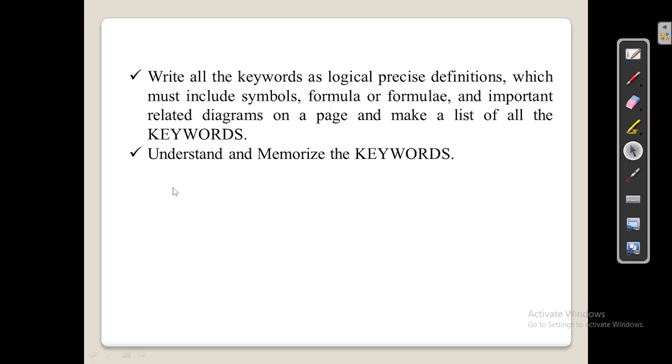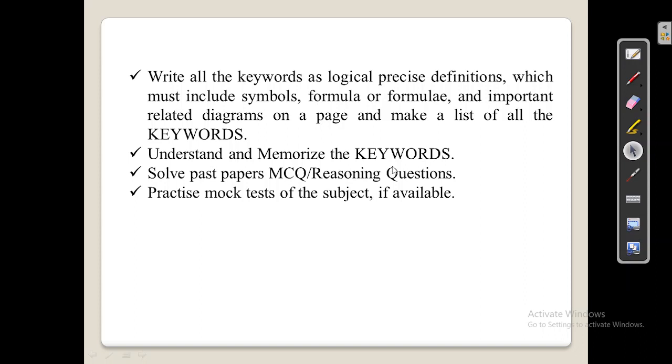Then after making those notes of those keywords, you must understand them thoroughly and memorize the keywords. Then solve the past papers. Once you have understood and memorized the keywords, solve the past papers, MCQs and reasoning questions. You have already taken out important subtopics from those past papers. Now you have to give it a try again and solve them after preparing with the help of the keywords. So solve those past papers MCQs and reasoning questions. It may include fill in the blanks and true/false questions. You will be able to solve it now.